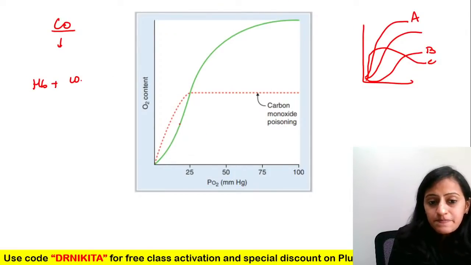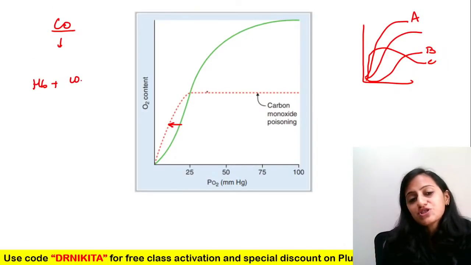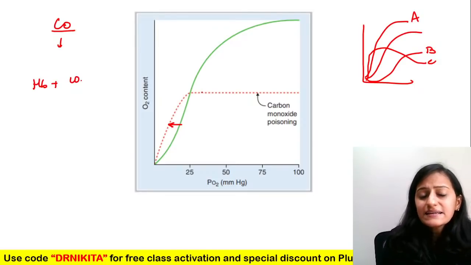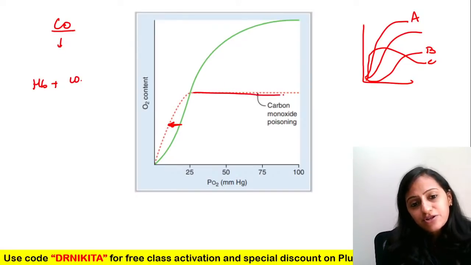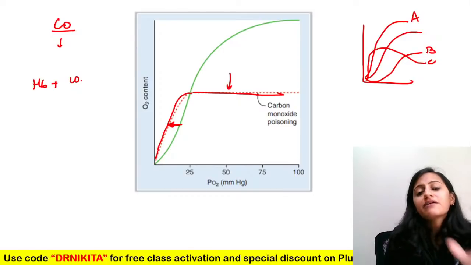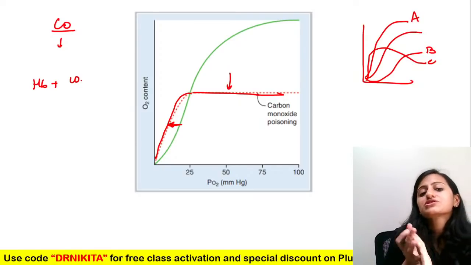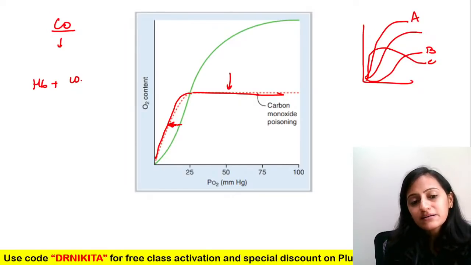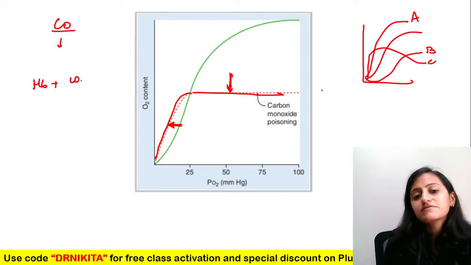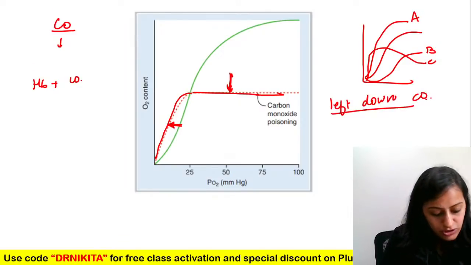It is shifted to the left because it is occupying the space and the oxygen cannot leave. And it is downwards because the oxygen cannot bind. Remember that it affects your release also, and it does not allow new oxygen to bind as well. So the curve is shifting to the left and downwards. Very, very important. This is your carbon monoxide poisoning.